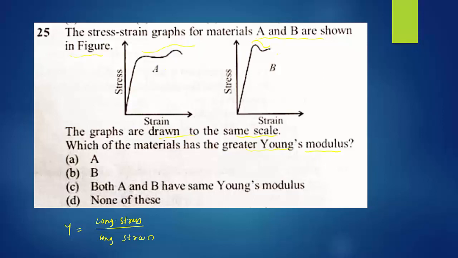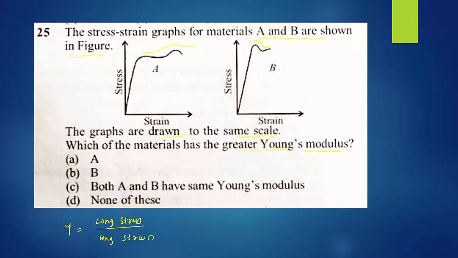So that indicates material A has a greater fracture point than material B. Material A has a greater fracture point, meaning it has more capacity to change in configuration, but material B has a lower fracture point. Immediately it will break down when we apply force, but when we apply force to material A, it is elongated, meaning the size and shape can still change, there is no breakage. Later it will break compared to material B.